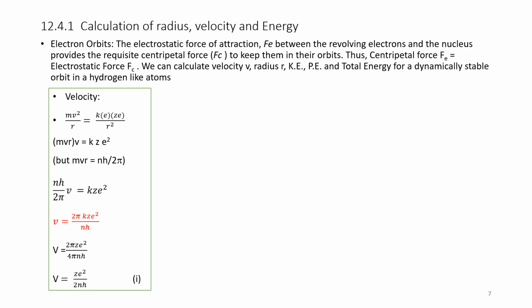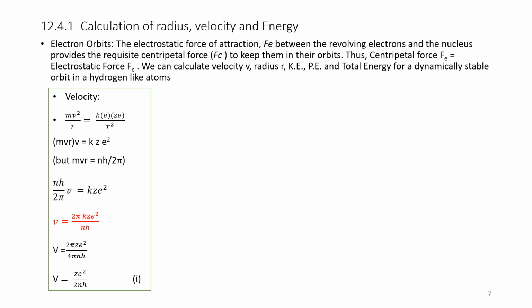But according to Bohr, this mvr is the angular momentum. Angular momentum is equal to nh by 2 pi, as per Bohr's postulate. So that is nh divided by 2 pi into v equals K Z e square, right hand side as it is. Therefore, from this equation, we separate v is equal to 2 pi K Z e square divided by nh.